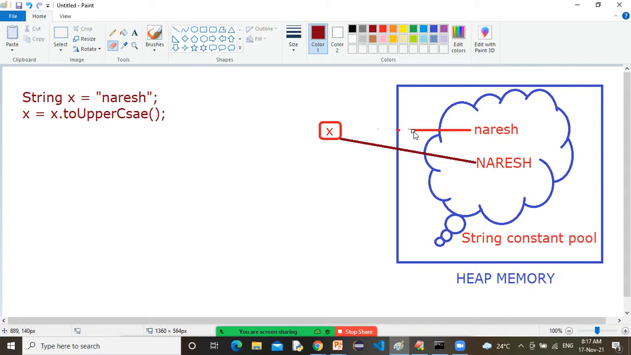Correct or not? This previous reference will be deleted. Why? Because a variable can hold only one value at a time. Remember the drawback of variable. What is the drawback of variable? A variable can hold only one value at a time. X is what, sir? X is a reference variable. So now this capital Naresh will be held by this x. Now can you prove it in programming, sir?